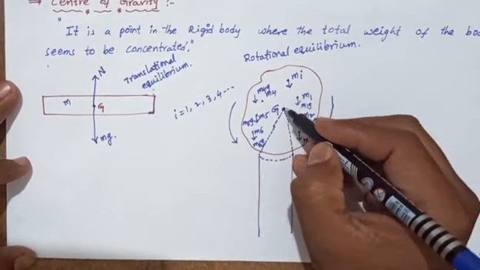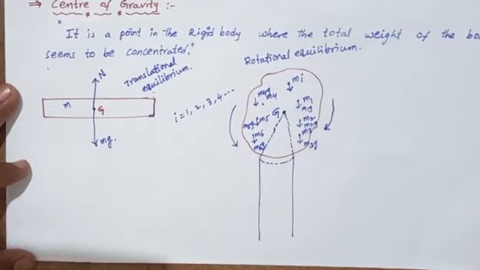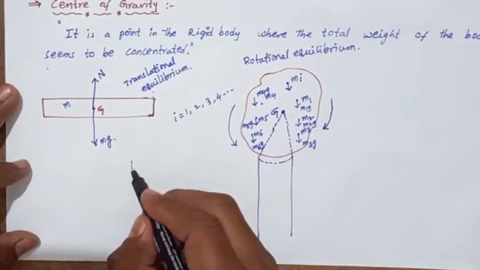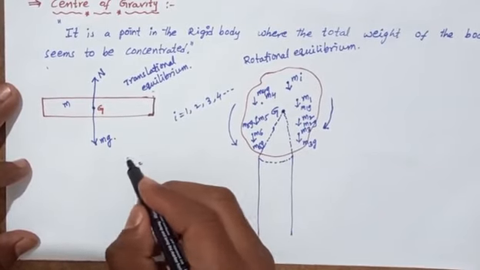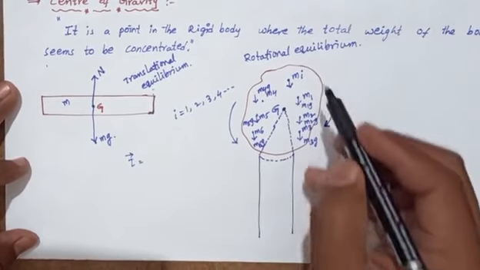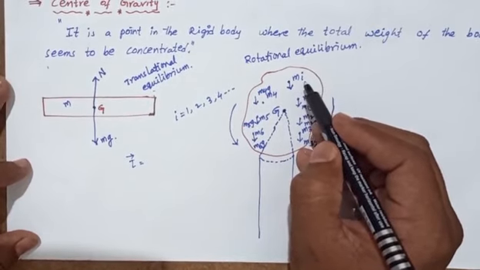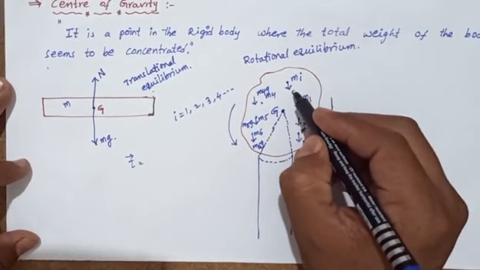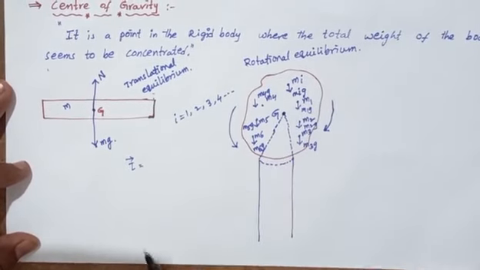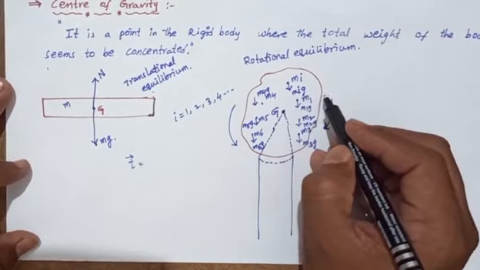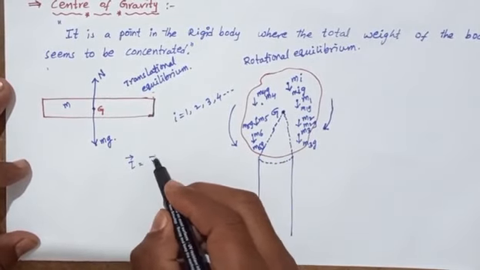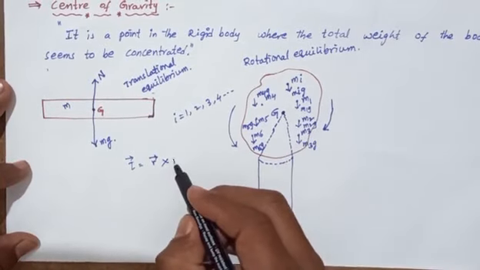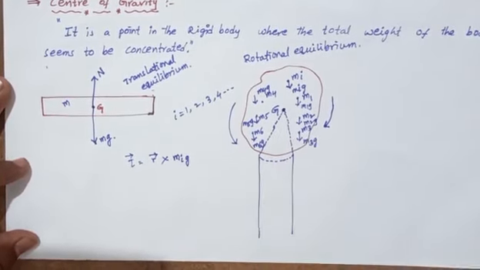Next, for the center of gravity, we write the torque tau bar equals the position vector cross the gravitational force Mig.